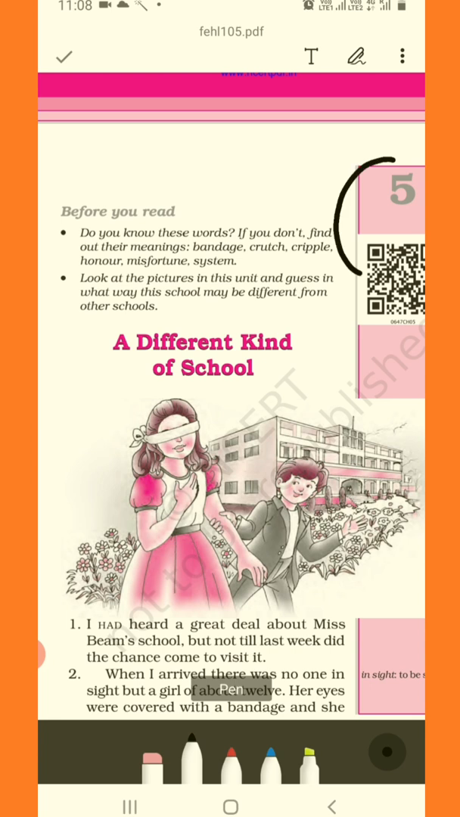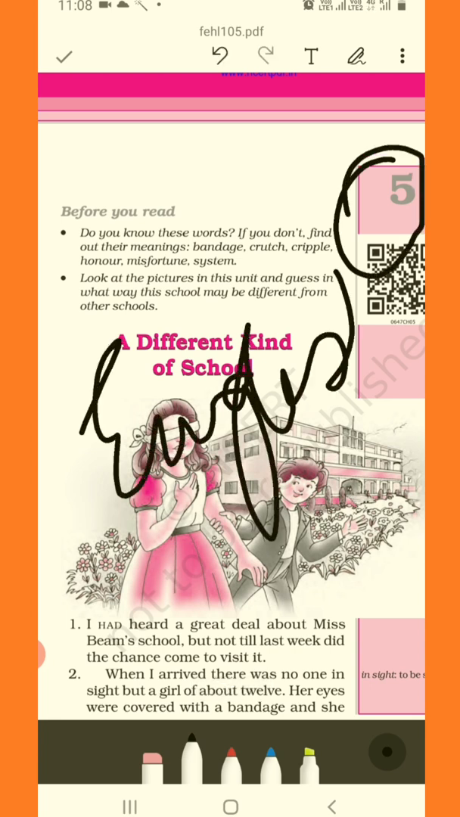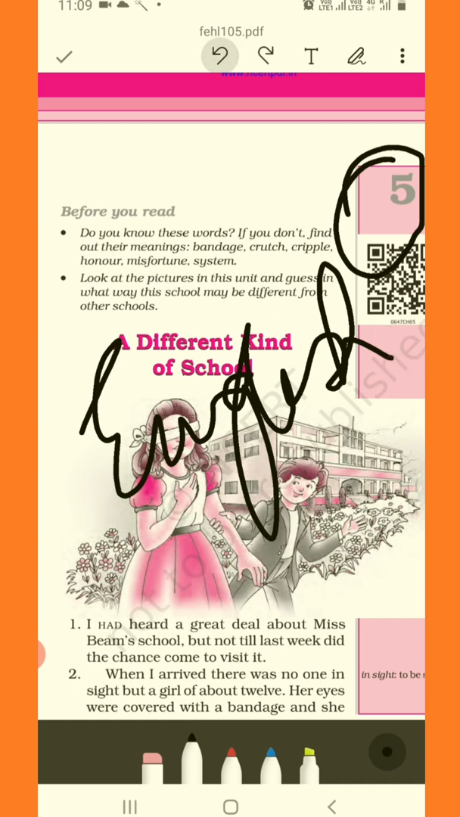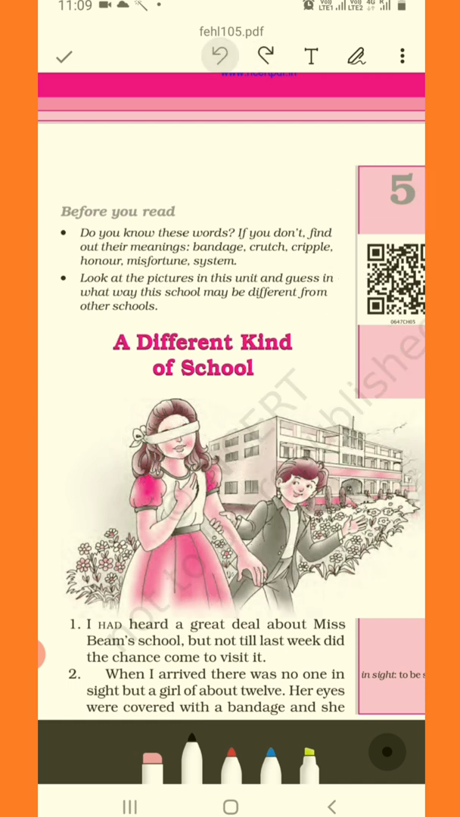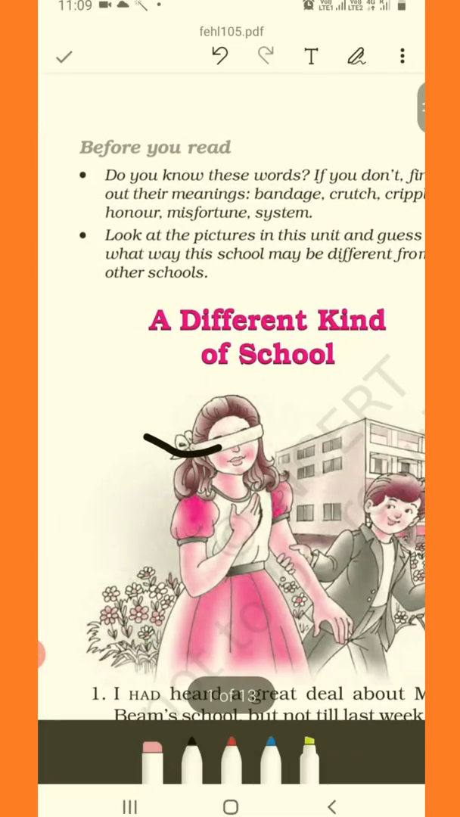Clear? It's from your English Honeysuckle text. Which text? English Honeysuckle text. A Different Kind of School. What is a school? A school is a place where we all go to read, learn, and get ourselves prepared for future. Right? So here is a preface before we read. Let's see what this preface is about.